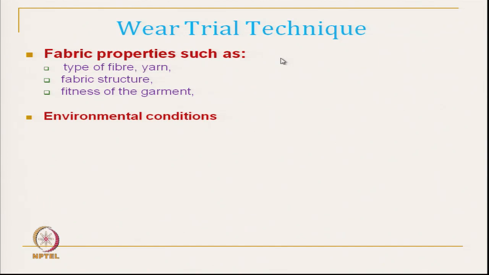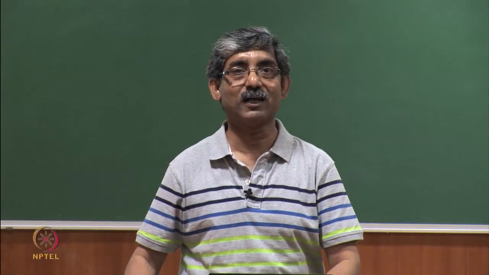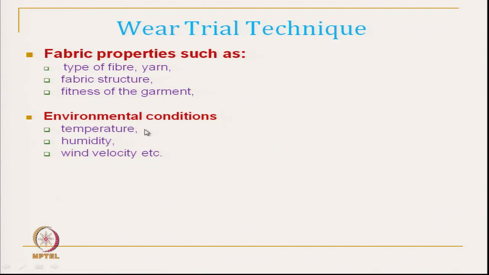Okay. Next is the environment: temperature, relative humidity and the wind velocity. For a wear trial we have to set the particular environment and humidity. If we develop a particular garment from fiber, yarn or fabric, but change the temperature, the total sensation will be different. If we change the humidity of the climate, it will give us a totally different sensation.